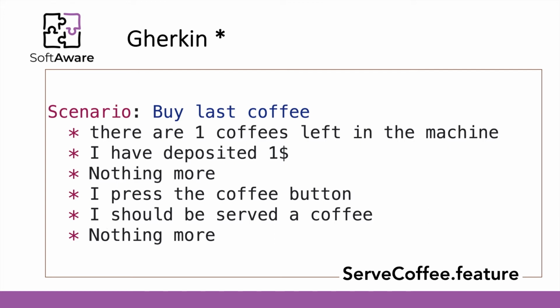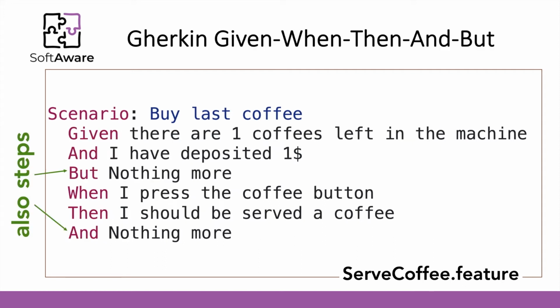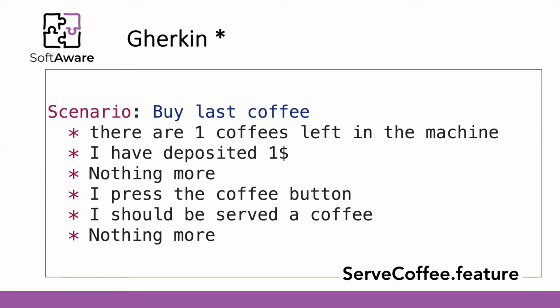So for humans, this is not as readable and not as easy to understand as the previous scenario. But for Cucumber, each step is interpreted in the same way, so they could all be replaced with an asterisk.